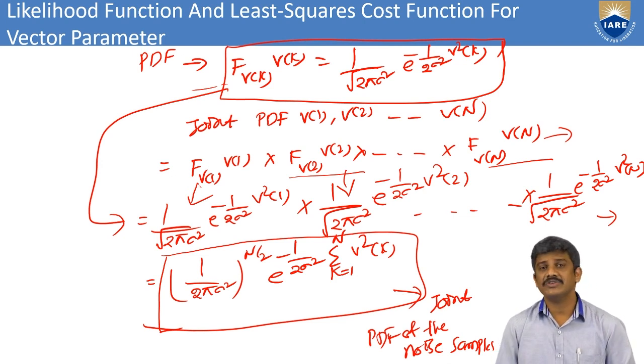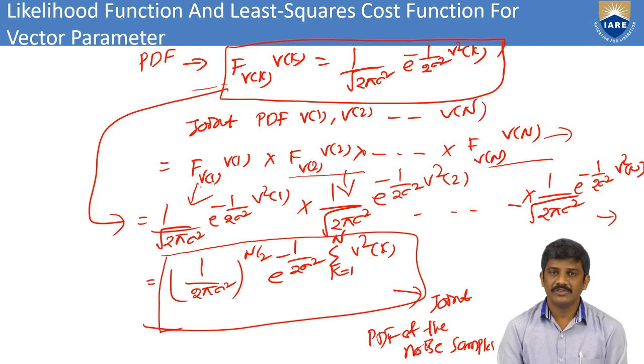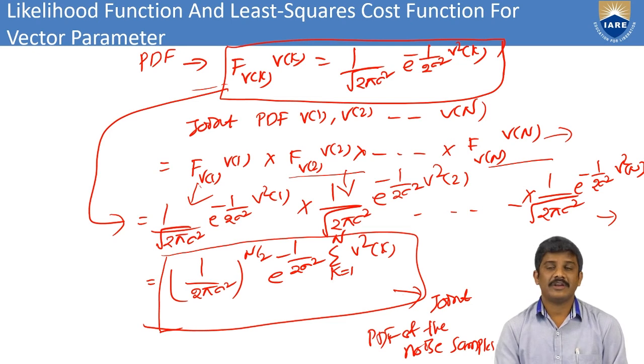We have the individual probability density functions of the noise v of 1, v of 2, and so on up to v of n. We multiply the individual ones: f of v of 1 times f of v of 2 up to f of v of n.